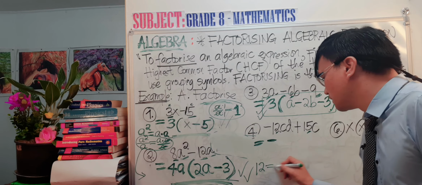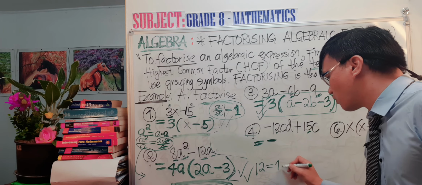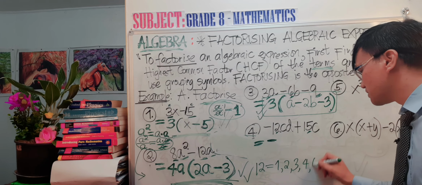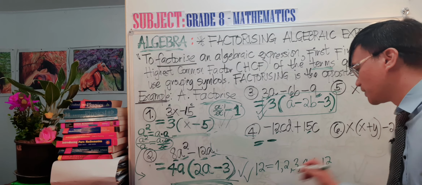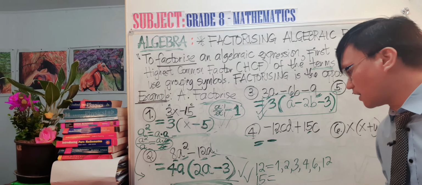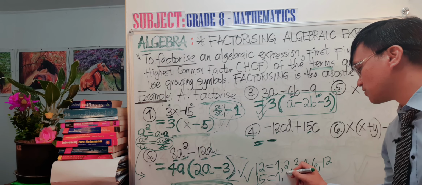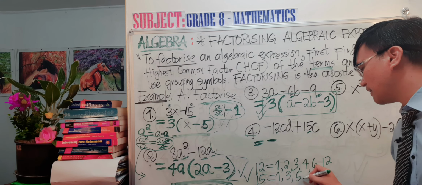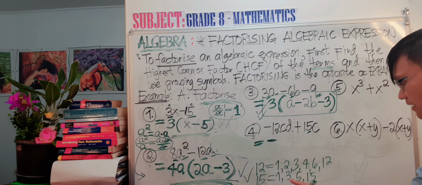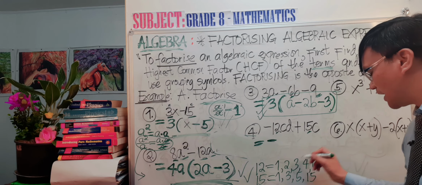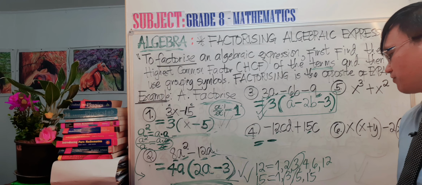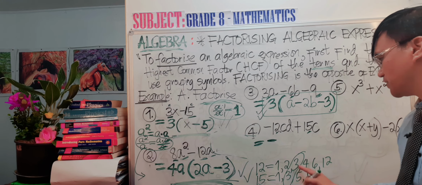Okay, the factors of 12 are 1, 2, 3, 4, 6, and 12. The factors of 15 are 1, 3, 5, and 15. So what can you check here? Which number here is common between 12 and 15? So that is 3. So the highest common factor of 12 and 15 is 3.